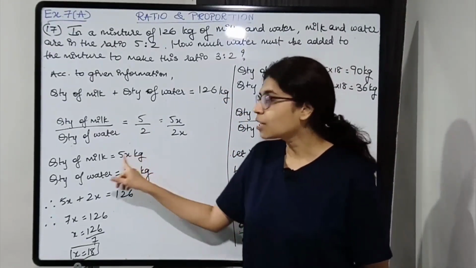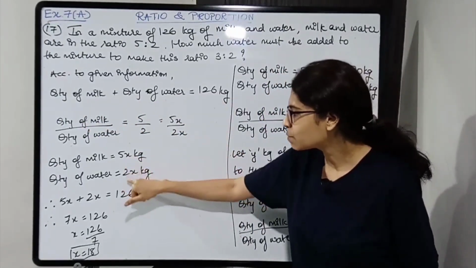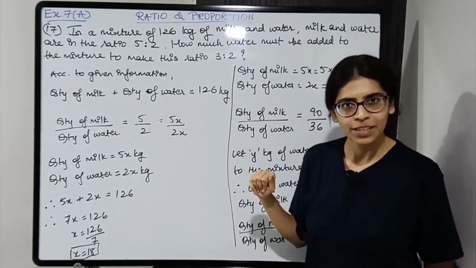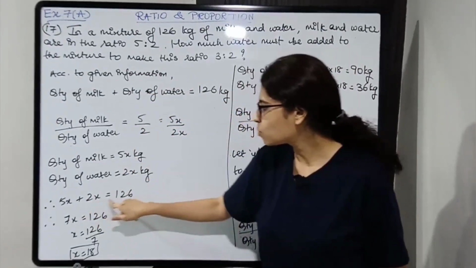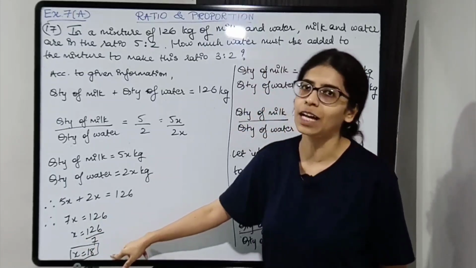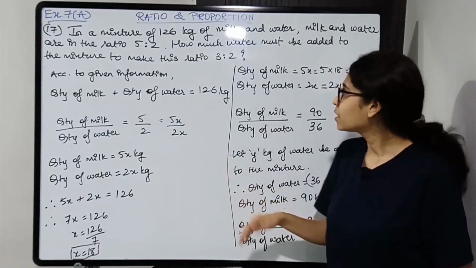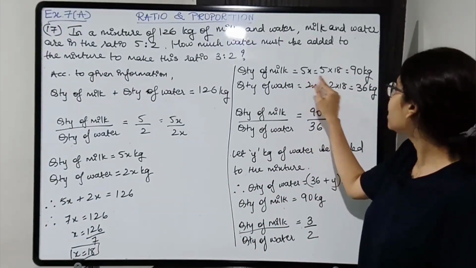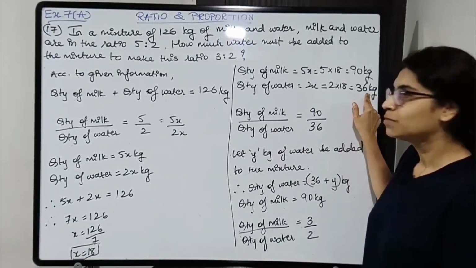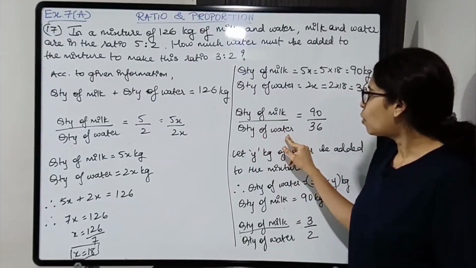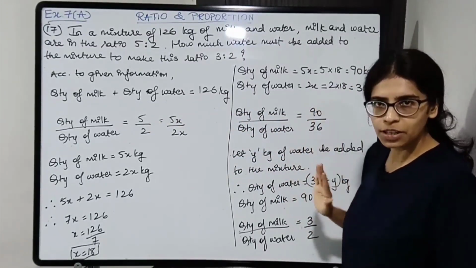Now we know that quantity of milk plus quantity of water is equal to 126. So I can say 5x plus 2x is equal to 126. Putting the values in that given information, we'll get 5x plus 2x equal to 126. On solving, we'll get the value of x, that is 18. So now we can easily find out the quantity of milk and water. Quantity of milk will be 5 into 18, that is 90 kg, and quantity of water will be 2 into 18, that is 36 kg. So quantity of milk to quantity of water is 90/36. On cancelling you will get 5/2. So this is the original ratio.